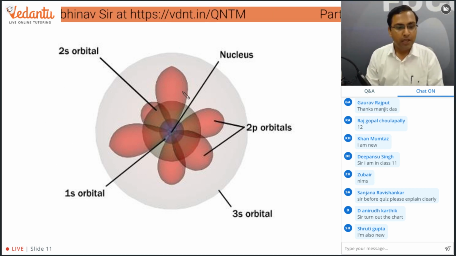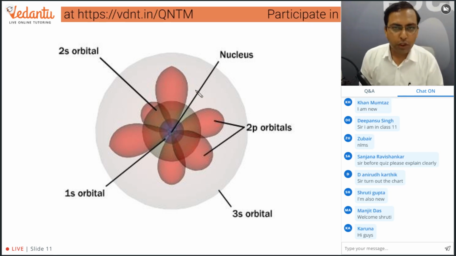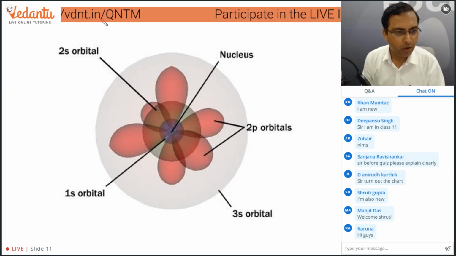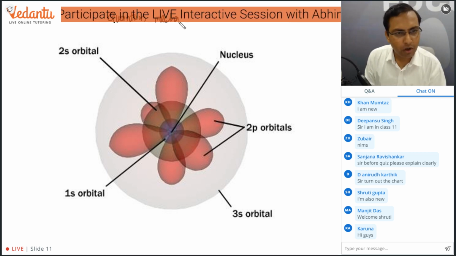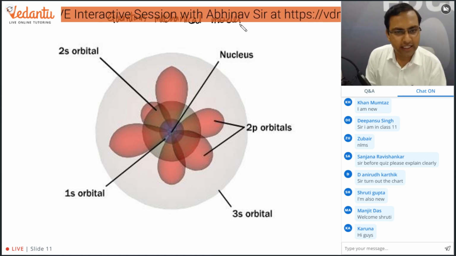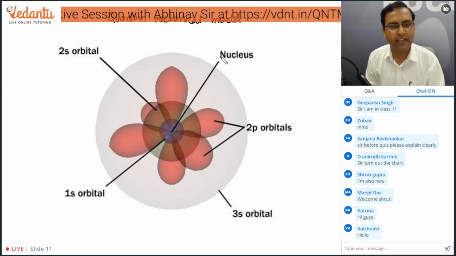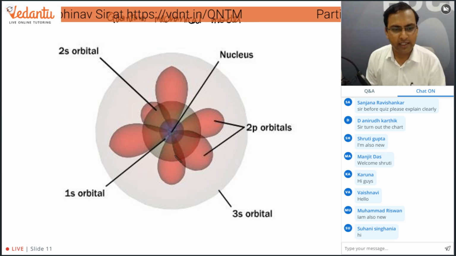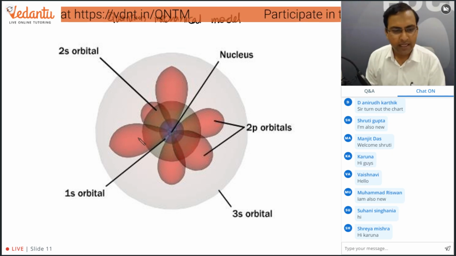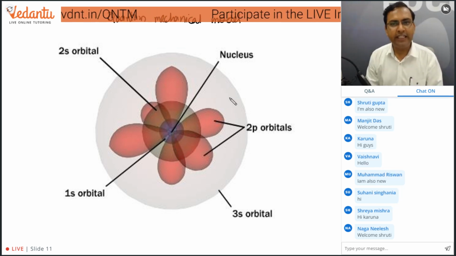Okay. So as we move to the quantum mechanical model of atom, which model? Quantum mechanical model of atom, which is the most recent and most correct model of atom. It says that the electrons are actually present in orbitals, and orbitals are of S, P, D, and F shape.